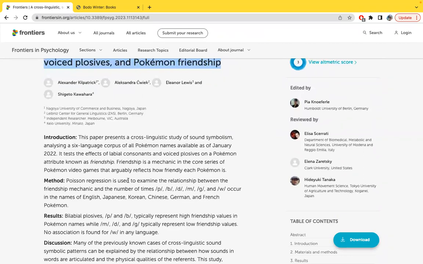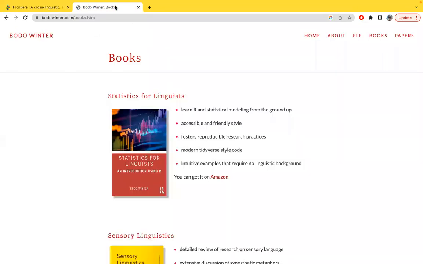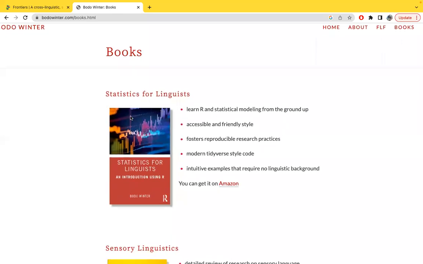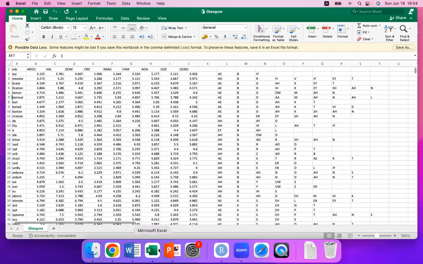We used Poisson regression to examine the number of times bilabial consonants and voiced plosives occurred in the names of English, Japanese, Korean, Chinese, German, and French Pokemon. I should note here that we got the inspiration for Poisson regression from this excellent statistics book. If you are interested in anything to do with statistics, this is a good book for that, so keep an eye out for it.